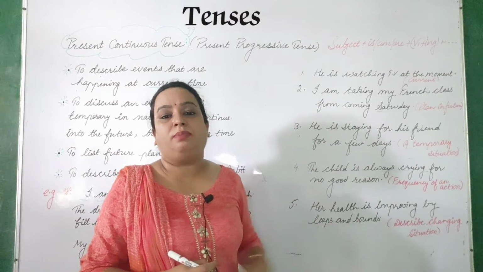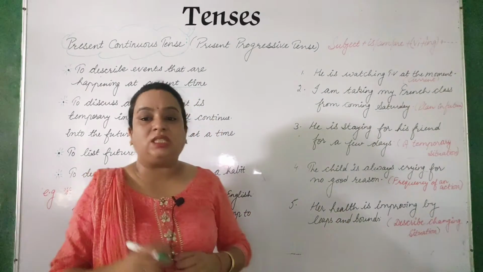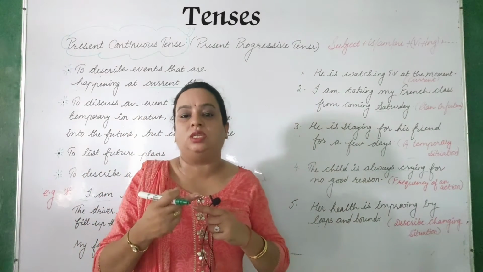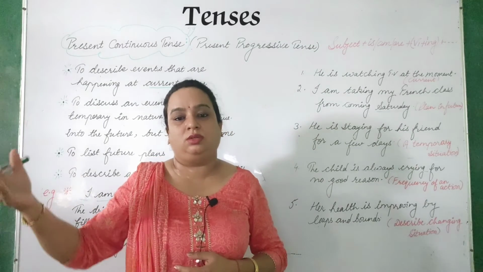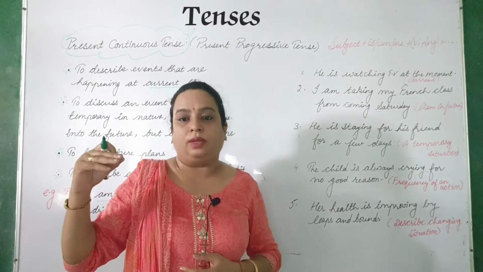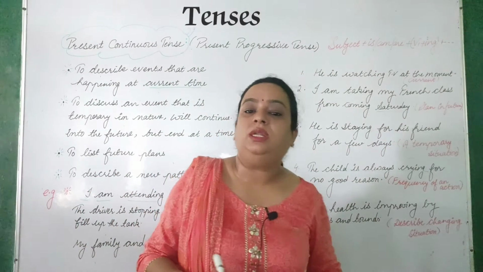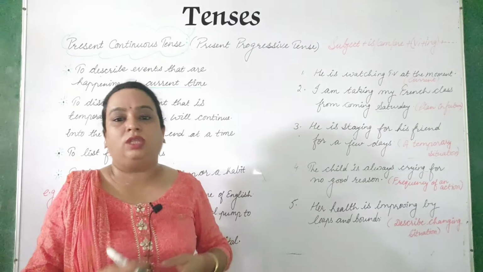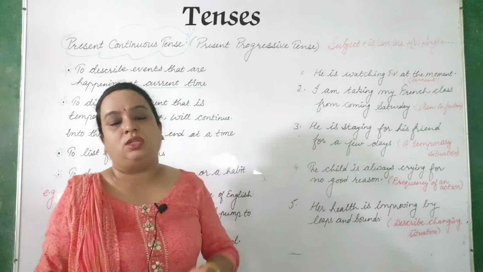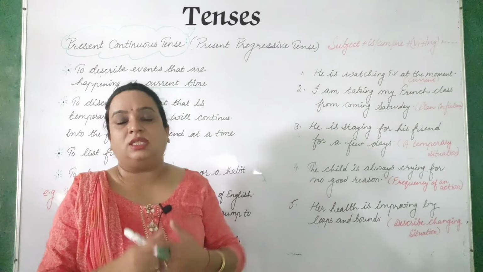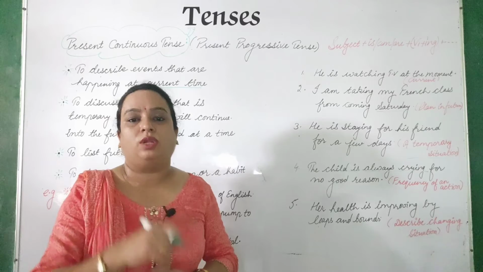Her health is improving by leaps and bounds. So this is describing the change in the situation. Earlier she was sick, but now slowly her health is improving, right? So this is telling about the continuous change, actually describing the change in the situation. Then also we have to use present progressive tense. So I hope you have got that where you have to use present progressive tense.